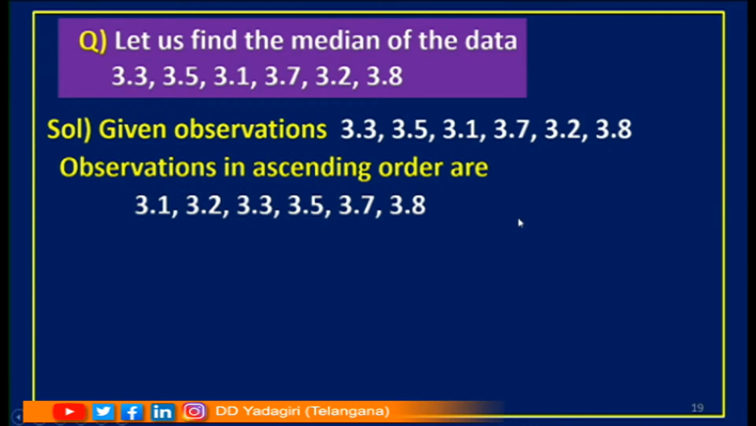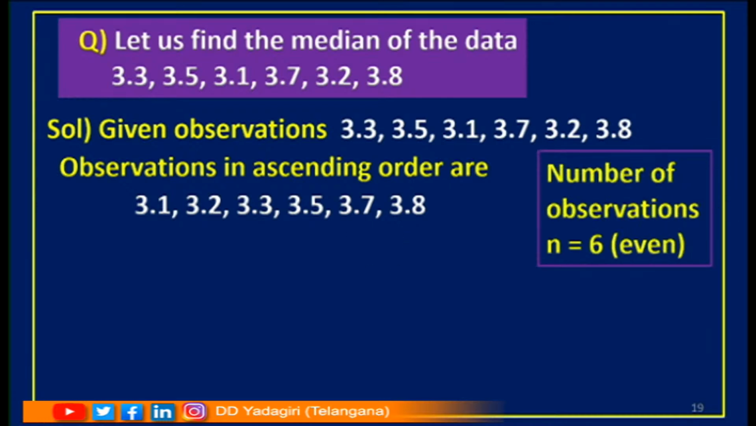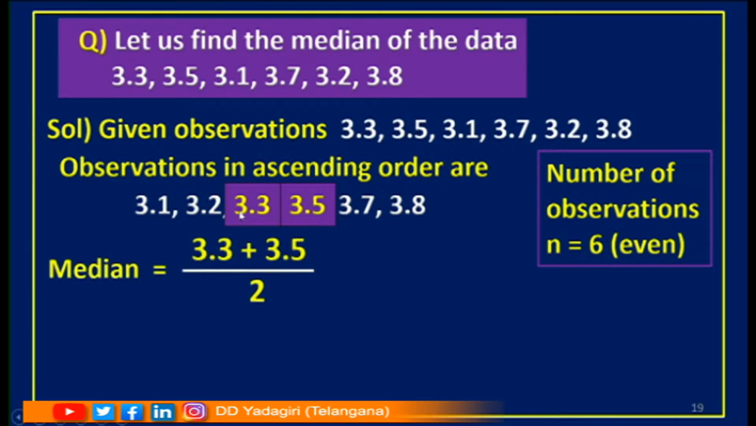Now how many observations are there? Let us count. 1, 2, 3, 4, 5, 6. So we have 6, which means an even number of observations. So we will get two middle terms. What are the two middle terms here? Yes, 3.3 and 3.5. So the median is equal to the average of these two.